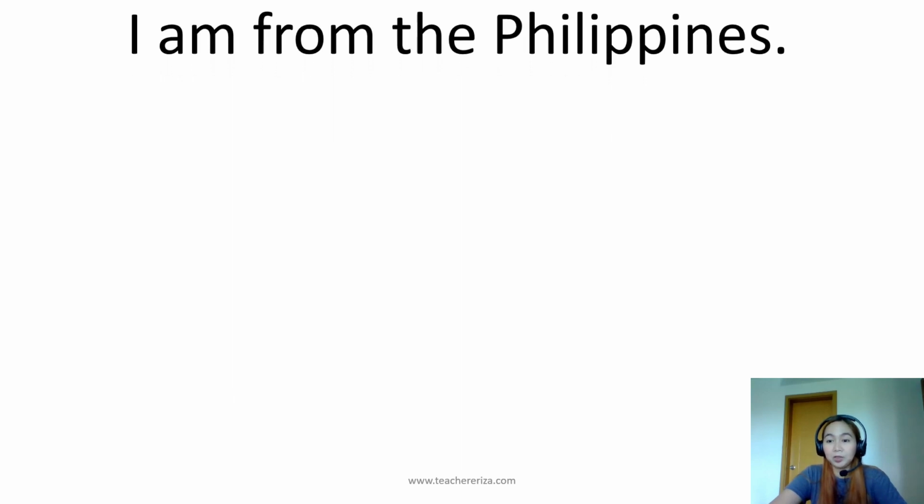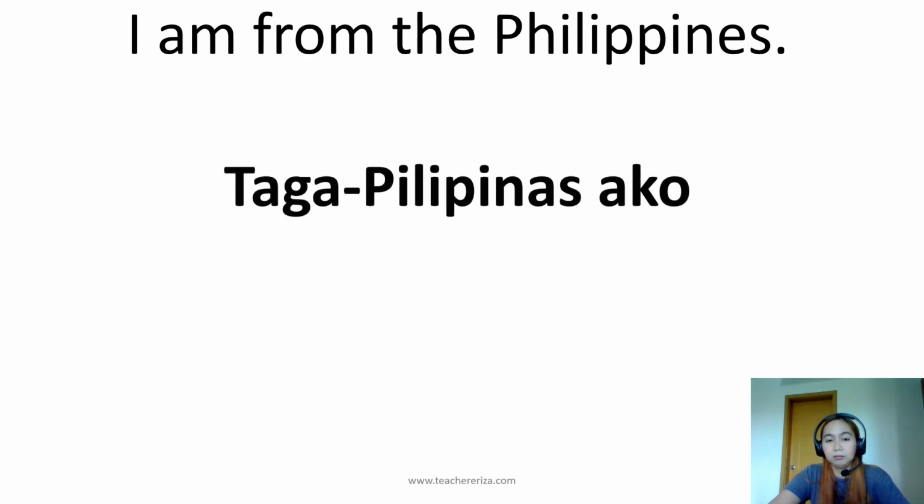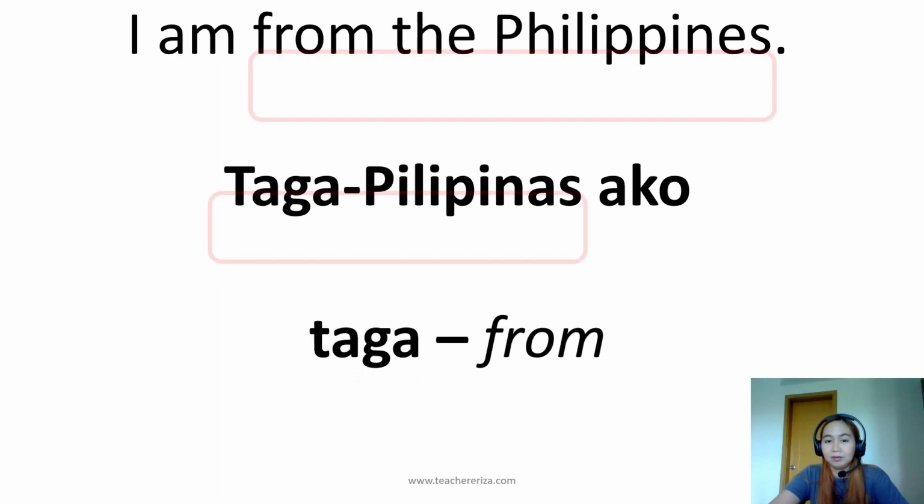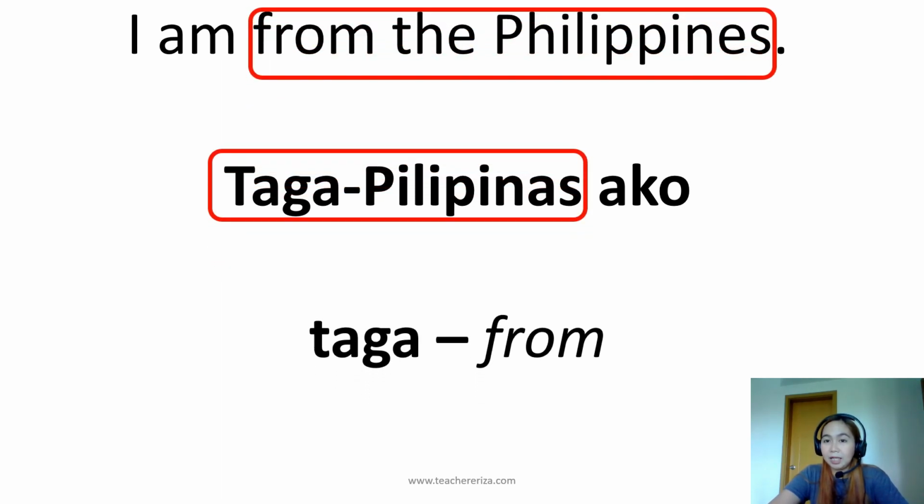Let's go now to the casual way. The rule for casual or informal is we will start with the object or the predicate and then the subject. So that will be taga-Pilipinas ako. Taga-Pilipinas is from the Philippines and the subject is ako. And we don't need the verb for the casual or informal way.